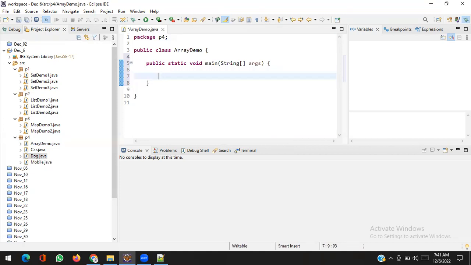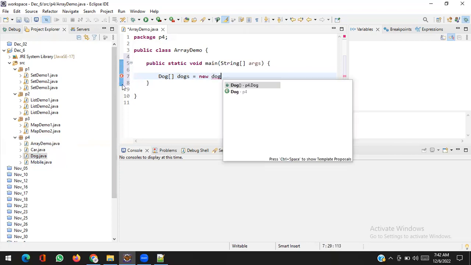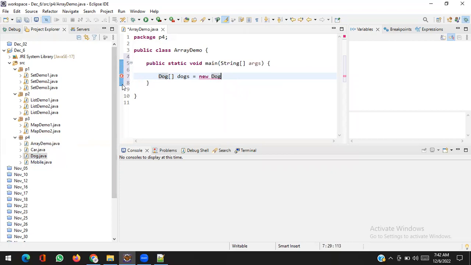So if I'm going to create an object of dog, sorry, dog array, dogs equal to new dog type of array, and let's say I say 5. What is the meaning? The meaning is in this array we can store 5 dogs.